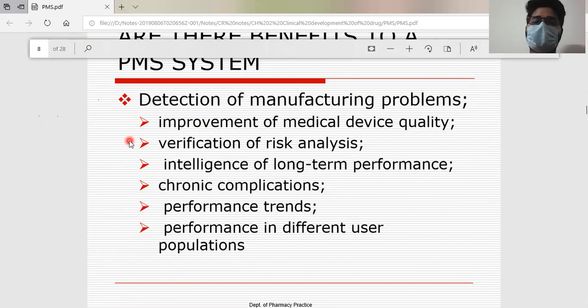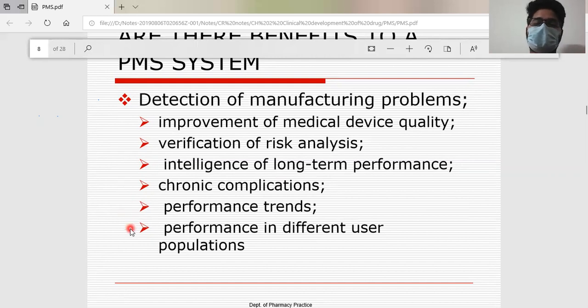Next, verification of risk analysis. Next, intelligence on the long-term performance of any device or drug. Next, chronic compliance on long-term use with certain comorbid conditions. Next, performance trends, like your competitor drug in the market, how it is performing, the performance trends.